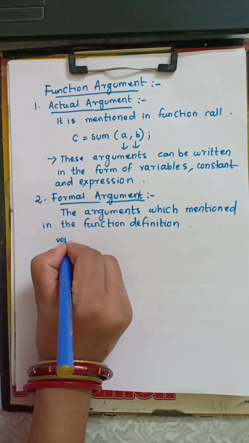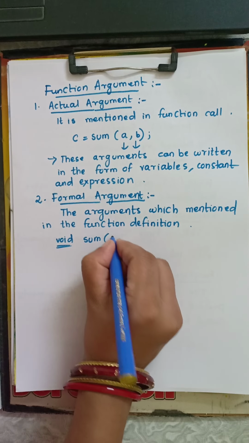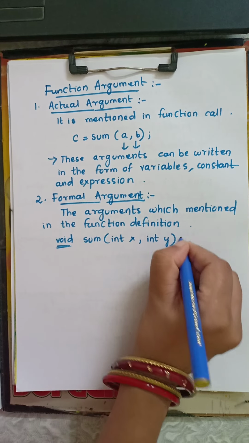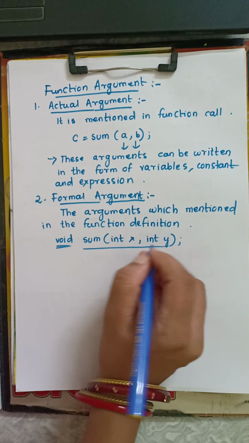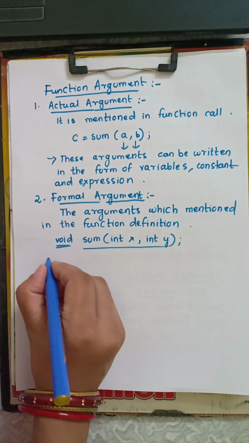So our example is void, here my return type is void, int x, int y. So this is my function definition. This type of arguments are also called dummy arguments.